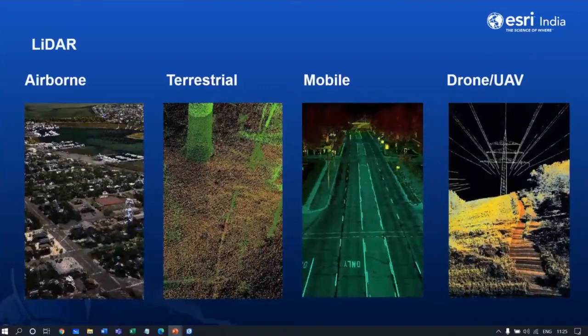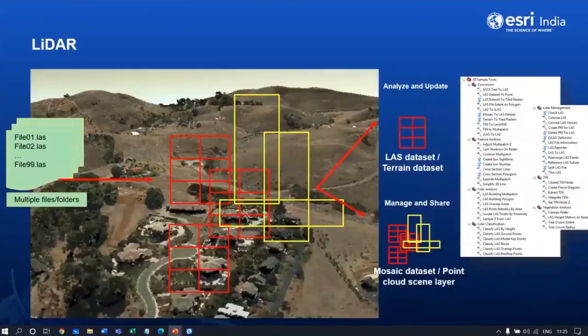Coming to LiDAR. So ArcGIS Pro supports LiDAR from all modes, be it airborne, terrestrial, mobile, or from drone. And the data can be individual files, or it can be a consolidated one. And there are various tools to convert the formats or analyze the LiDAR data, or to make the classification based on height or ground points and so on. So there are various ways in which you can convert, process and analyze LiDAR data in ArcGIS Pro.